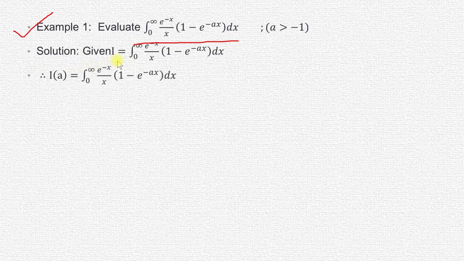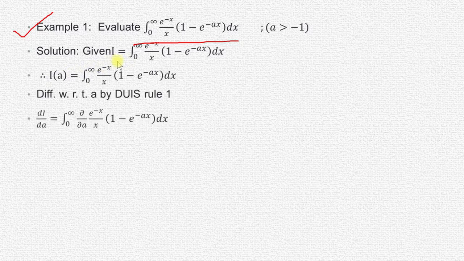Solution. Consider I equal to the integral from 0 to infinity. We have considered this integral as I. Now we are going to differentiate it using differentiation under integral sign. Here we integrate with respect to x, so the variable is x and the parameter is a.